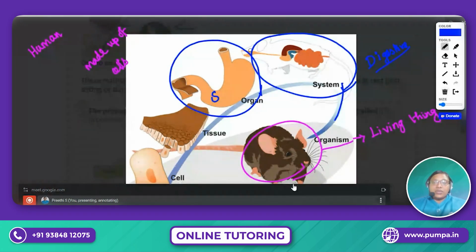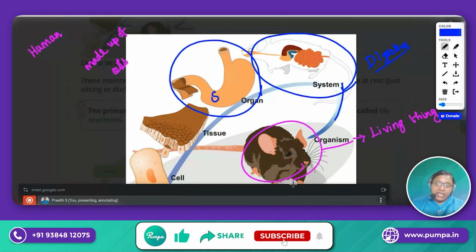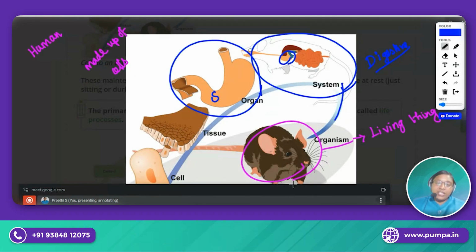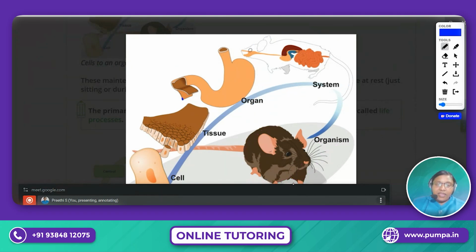Okay, so we have the stomach, and the stomach will have a particular part. This particular part is mentioned as the organ. So if we enlarge this particular part and view a small part under the microscope, we can find many cells.